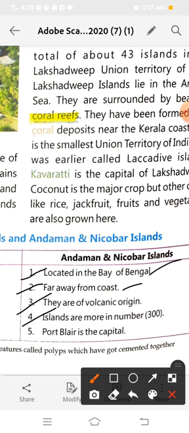Okay everyone, so our explanation of this chapter is completed, students. In our next video lecture we will do the multiple choice questions of this chapter. After the questions and answers, we will do the map activities about all the physical divisions of India. We will locate the northern mountains, the northern plains, the western desert, the southern plateau, and the coastal and island regions of India on the Indian physical map.